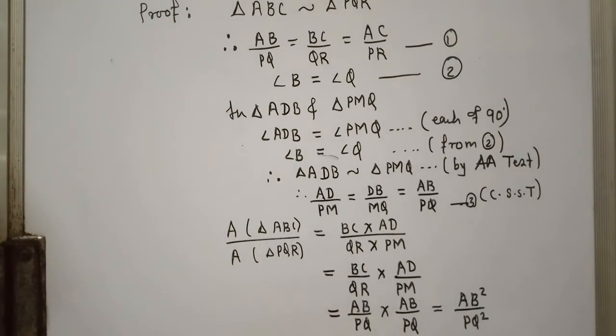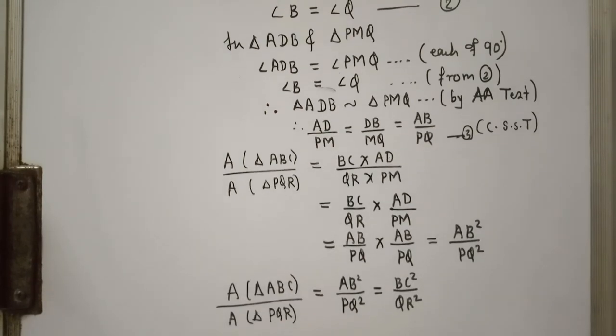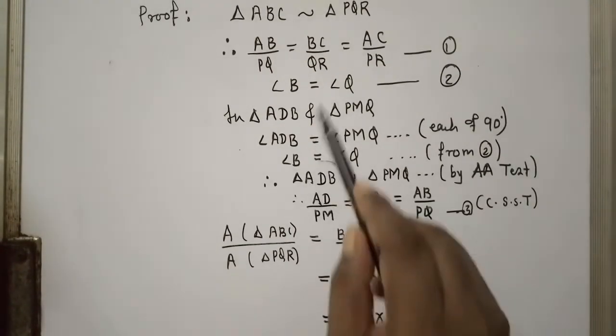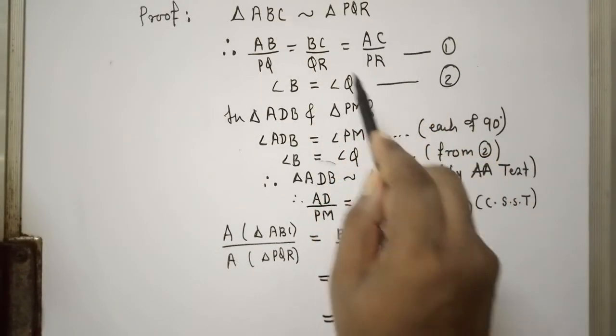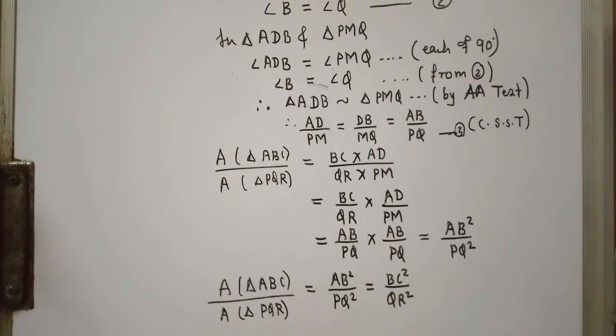So AB square upon PQ square is BC square upon QR square. I repeat again, BC upon QR is what? AC by PR. So its square will be AC square upon PR square. Therefore, BC square upon QR square equals AC square upon PR square. Hope it is clear. So hence we can conclude that the ratio of areas of two similar triangles is equal to the square of the ratio of their corresponding sides.